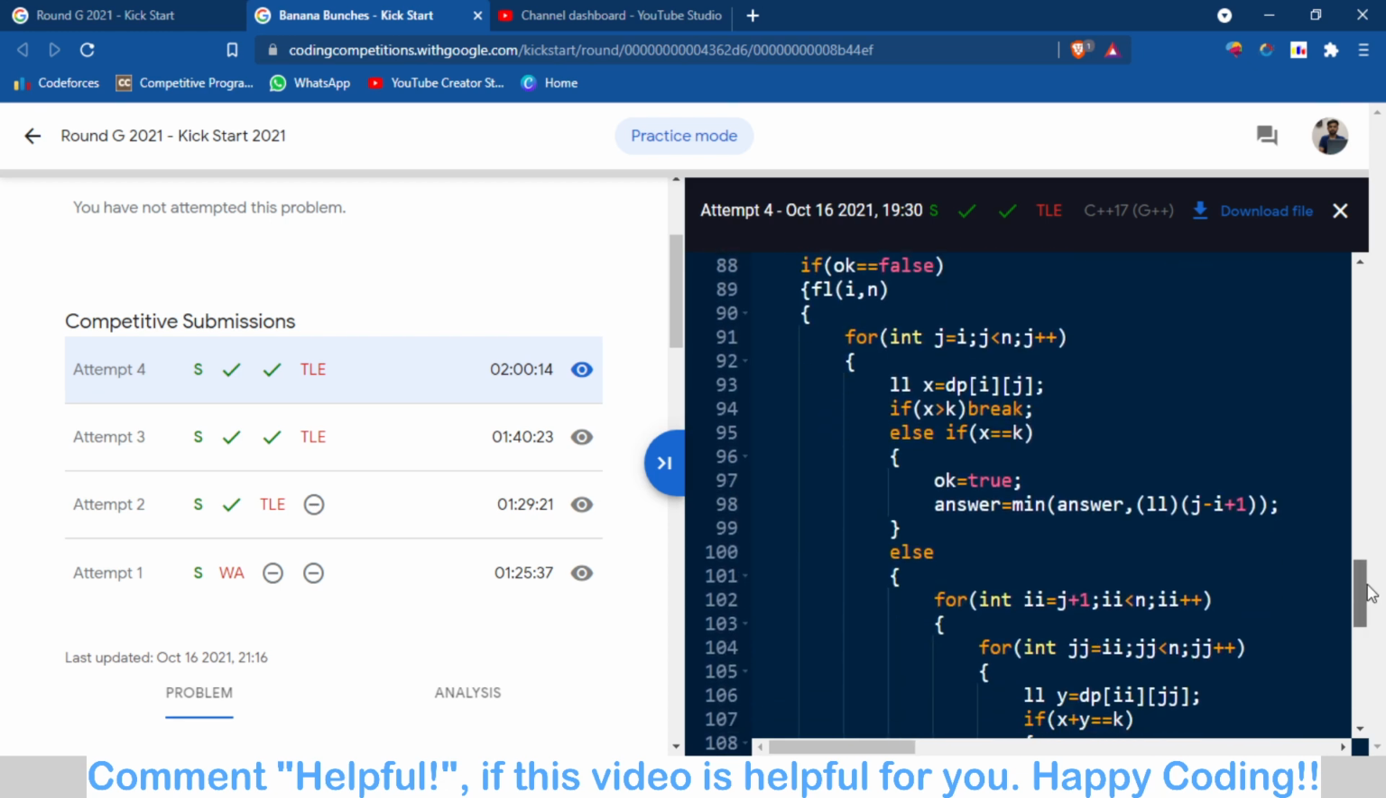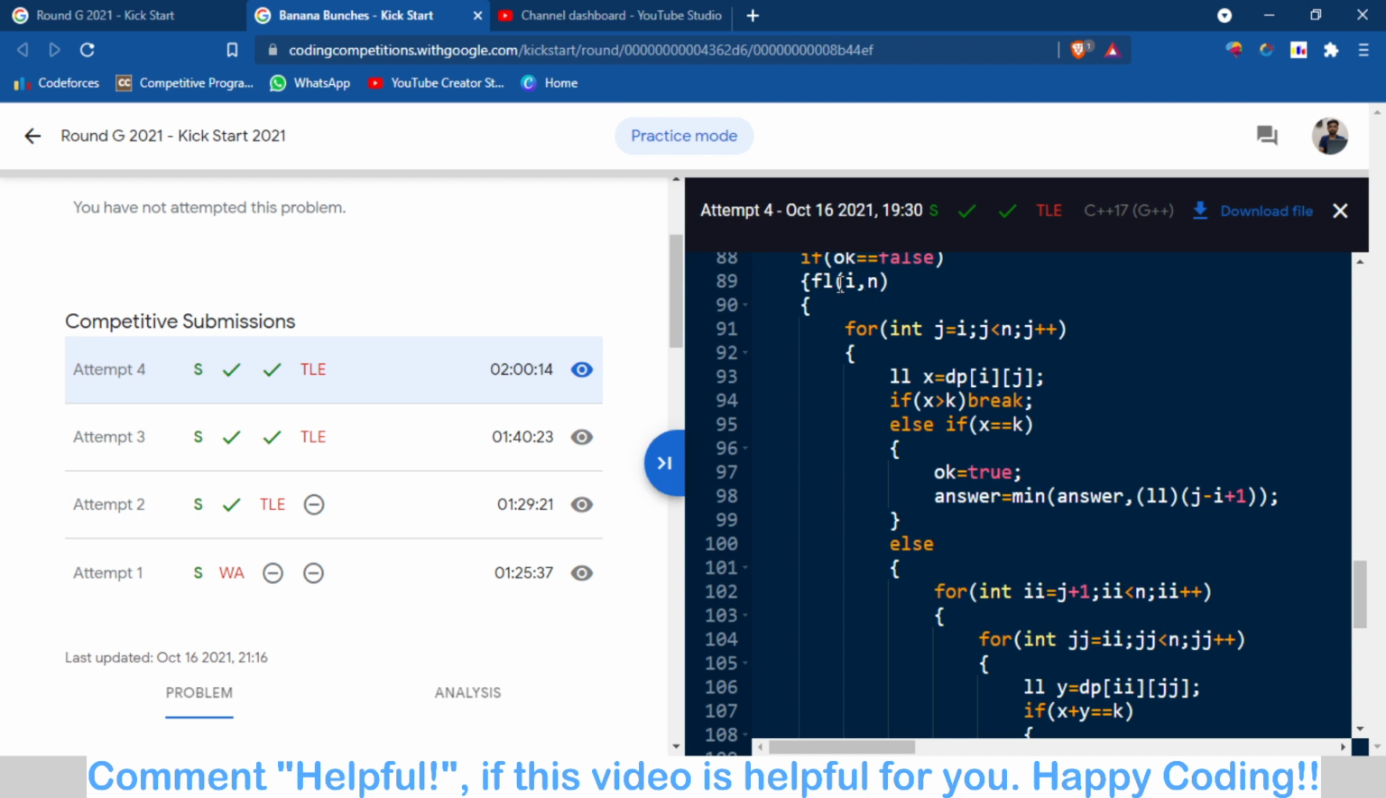Just a brute force solution. I have first of all checked a particular section for some i and some j. If it is greater than K, then I will break. Already greater than K means there is no point. If it is equal to K, then I will take that section and check the minimum of the answer, because I have to output the minimum. And if it is less than K, then I will check another section so that the sum of the branches in both sections will be equal to K.